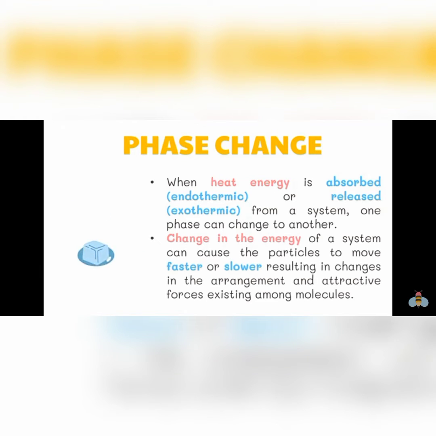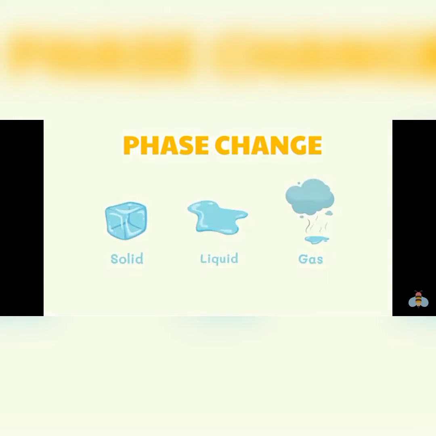Change in the energy of a system can cause the particles to move faster or slower, resulting in changes in the arrangement and attractive forces existing among molecules. Phase change is a process of changing from one physical state of matter to another. Phase changes are physical changes because they only affect physical appearance, not chemical makeup.